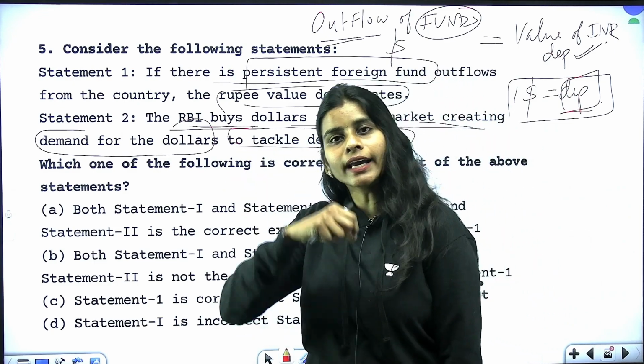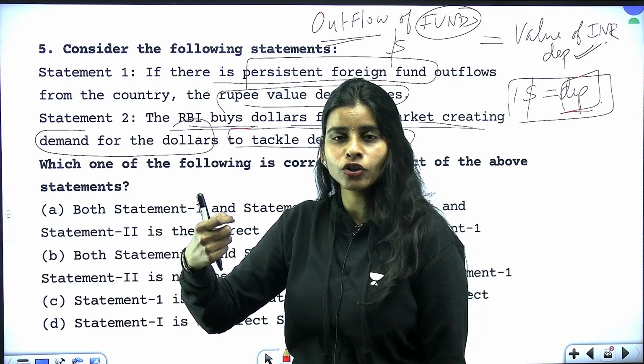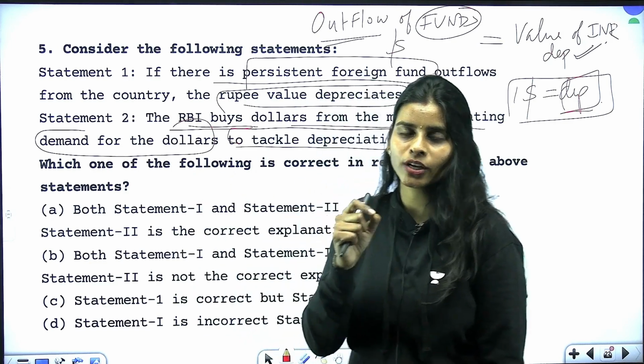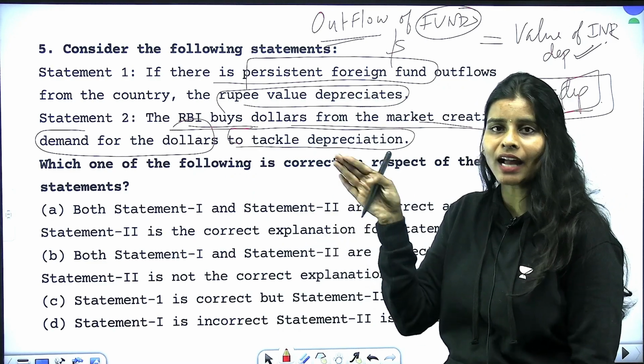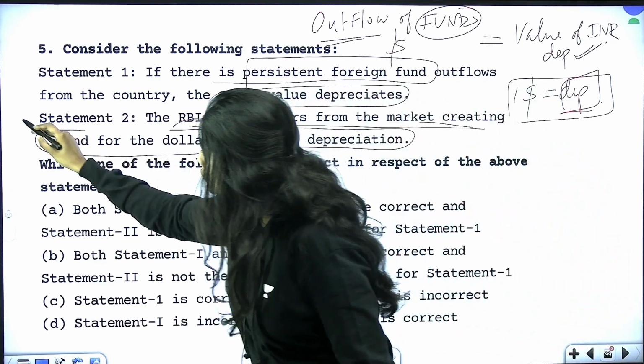Okay, but see what the second statement is saying: RBI is buying dollars. Buying dollars will again lead to an increase in demand for dollars. That will not tackle the depreciation of Indian rupees, rather add to it. So this statement itself is incorrect.